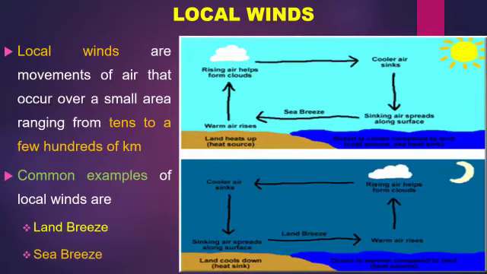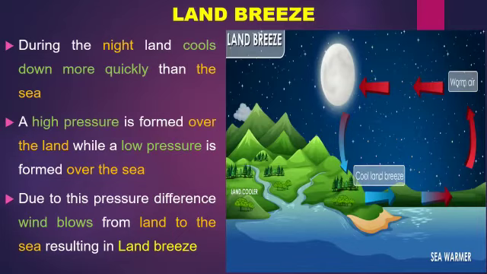Now we come to the last type, that is local winds. Local winds are movements of air that occur over a small area ranging from tens to a few hundreds of kilometers. Common examples of local winds are land breeze and sea breeze. Land breeze. During the night, land cools down more quickly than the sea. A high pressure is formed over the land, while a low pressure is formed over the sea. Due to this pressure difference, wind blows from land to the sea, resulting in land breeze.